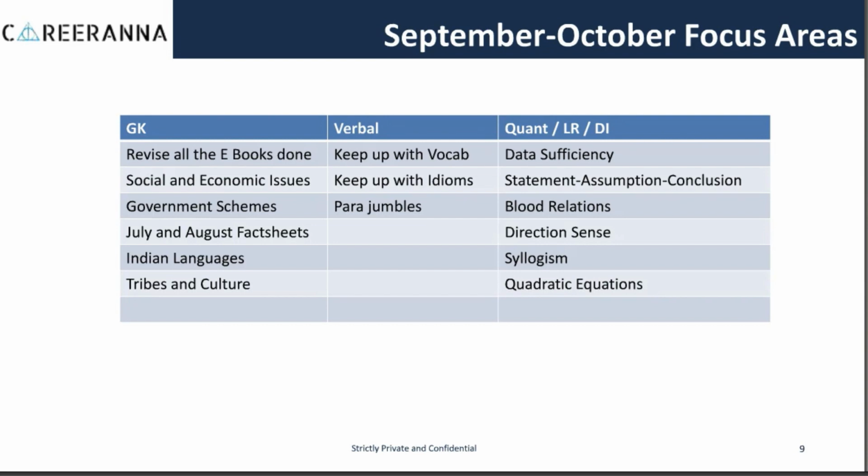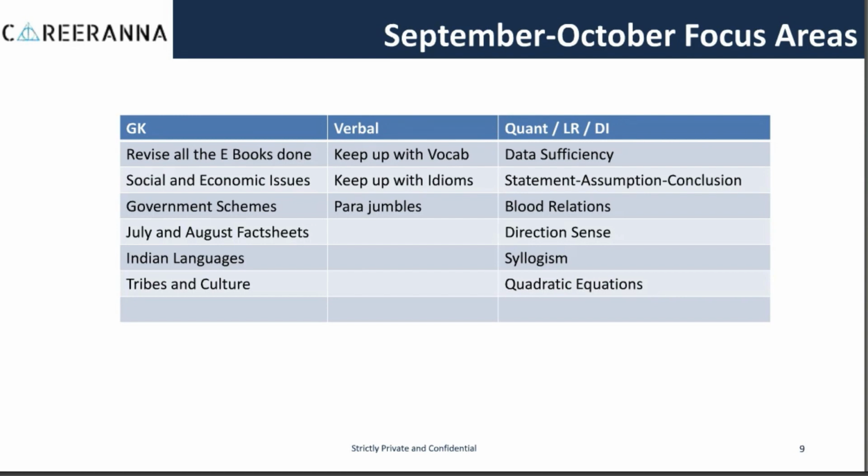And once you have done them, you can go on with July and August fact sheets, Indian languages, tribes and culture. Coming to the verbal part, you should continue your studies for vocabulary, you should continue your studies for idioms, and couple it with studying parajumbles as well during the time of September and October.